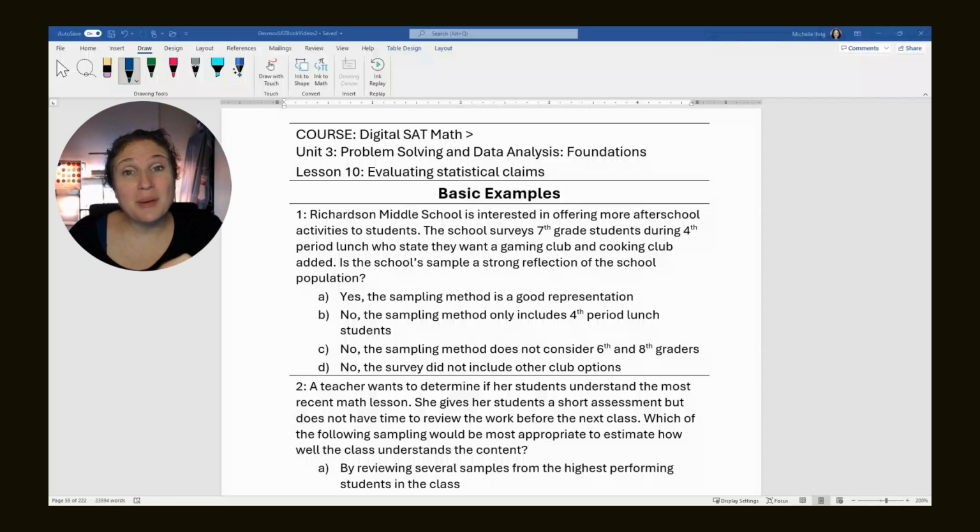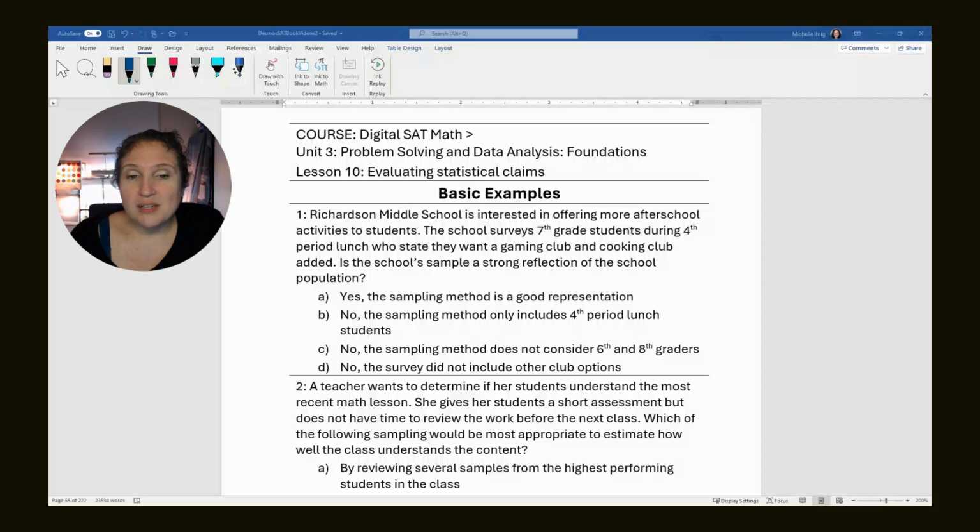Test Prep. Right now we are focusing on the last lesson of Unit 3 in Con, woohoo, which is evaluating statistical claims. If you've bought my book, we are on page 55. Now, I know my focus is helping you understand the PSAT and SAT questions in this series using the Desmos calculator. We are not using the Desmos calculator here. But I didn't want to skip the unit. I still want to tell you how I would attack each of these problems to give you that information. All right, so let's take a look at the first one.